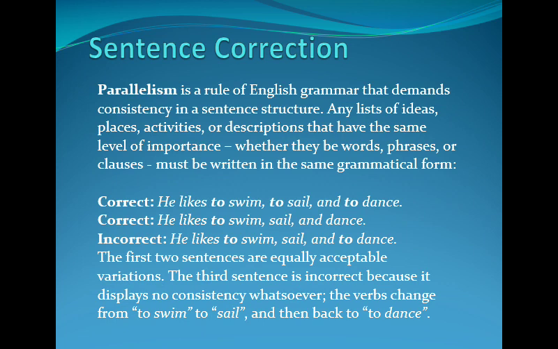It's a very simple concept. As you can see in the correct sentence, he likes to swim, to sail, to dance. Right? So everywhere there is a "to." Otherwise, in the second correct sentence, it says he likes to swim, sail, and dance. So you need to maintain some kind of standard all through, or you can say he likes swimming, sailing, and dancing. That case also, parallelism is maintained.